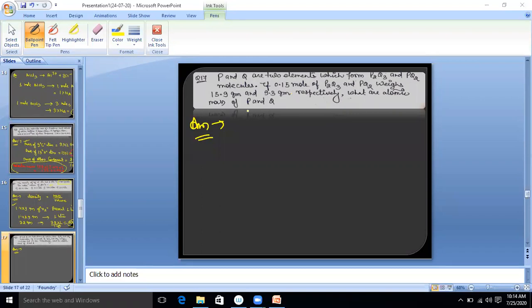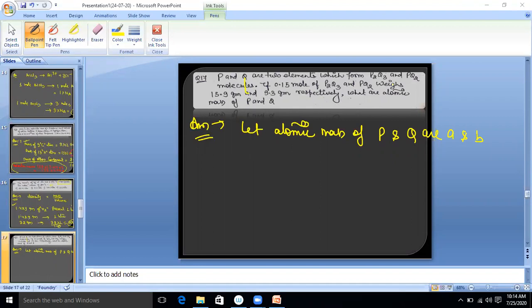Now listen, this is a mathematical question. Let the atomic masses of P and Q be A and B respectively. So what is the atomic mass of P? We considered A. And what is the atomic mass of Q? That is B. Yes, atomic mass of Q is around 18.24. Yes, good, Anusha. So let the atomic masses of P and Q be A and B.